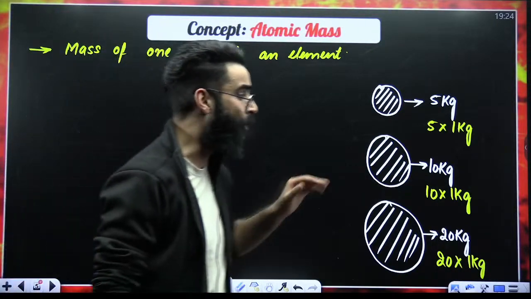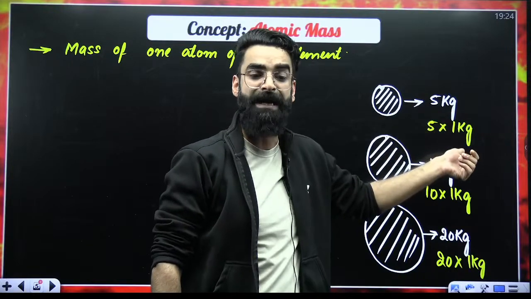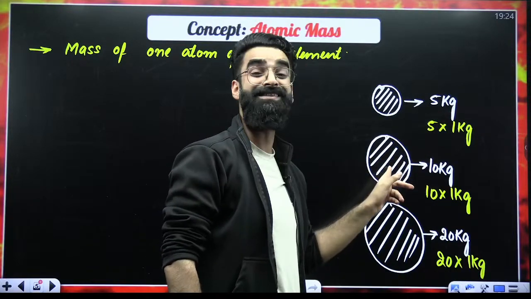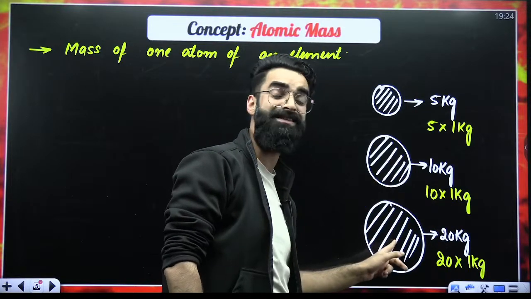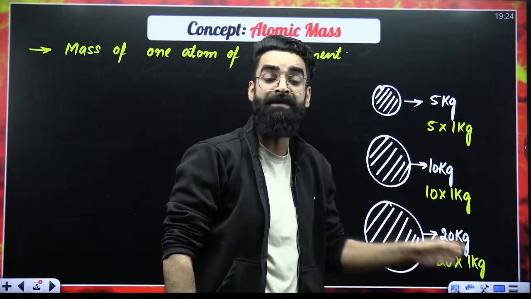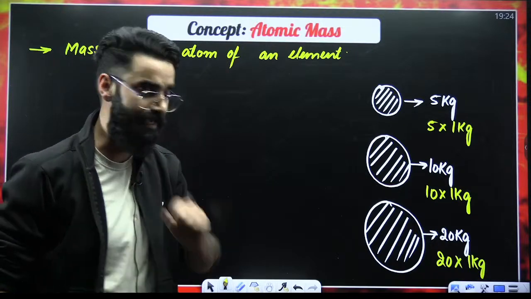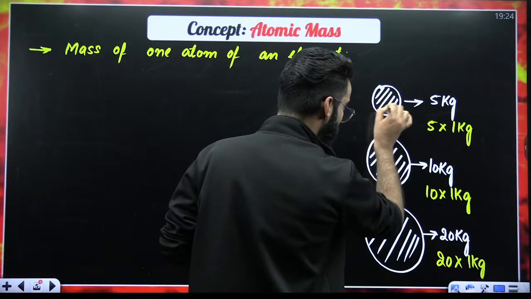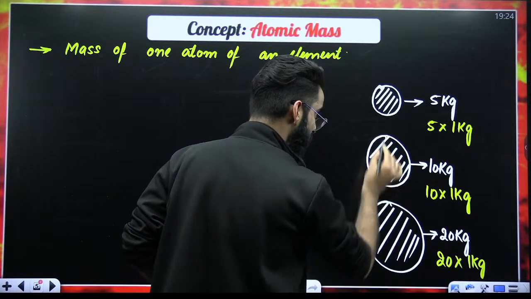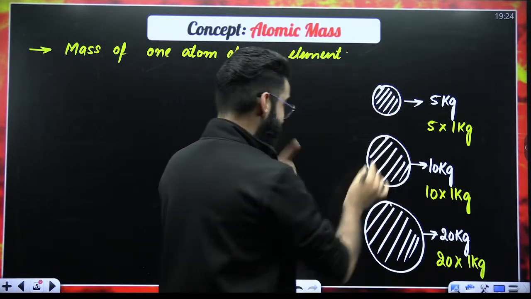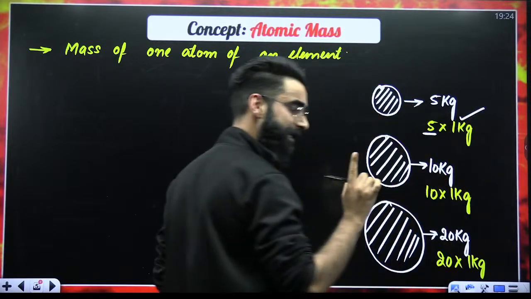My dear students, the point is, why did I break this 5 kilograms as 5 multiplied by 1 kg? Why did I break this 10 kilograms as 10 multiplied by 1 kg? Why did I break this 20 kilograms as 20 multiplied by 1 kg? There is a logic behind that. Can I say this first object is 5 times heavier than 1 kilogram?